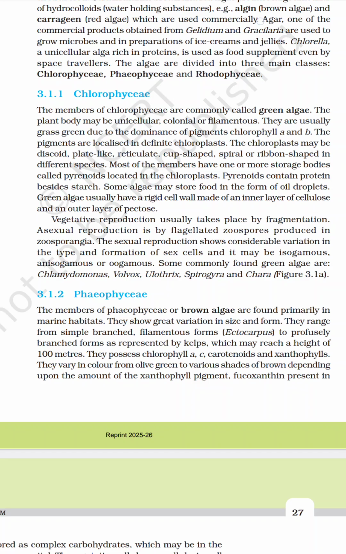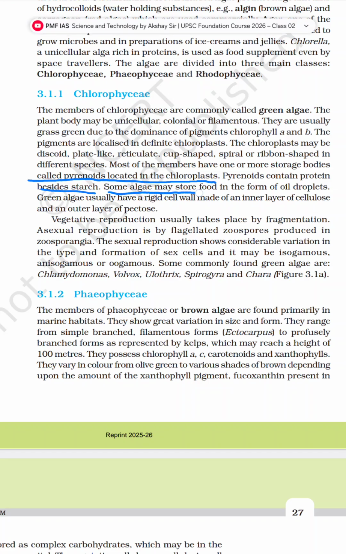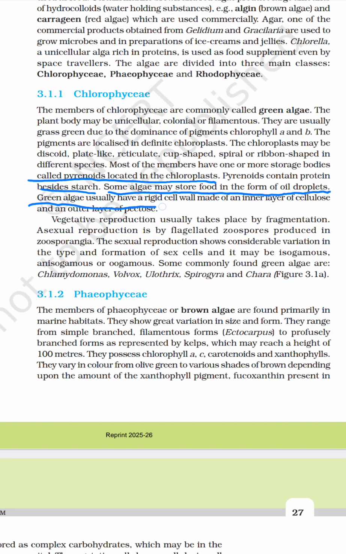Most of the members have one or more storage bodies called pyrenoids in the chloroplast. Pyrenoids contain protein besides starch. Some algae may store food in the form of oil droplets. Green algae usually have a cell wall made up of inner cellulose and outer pectose.